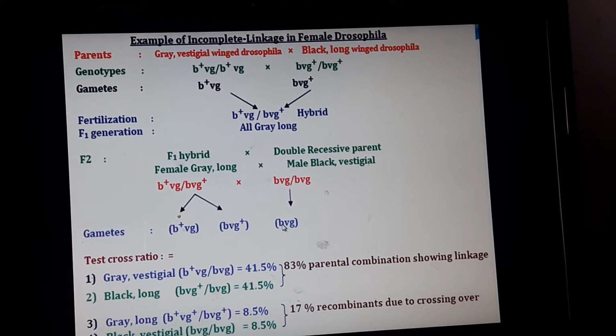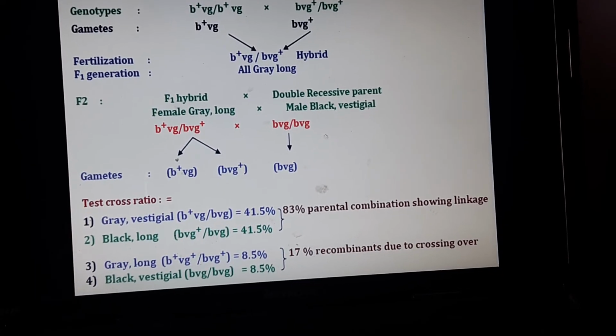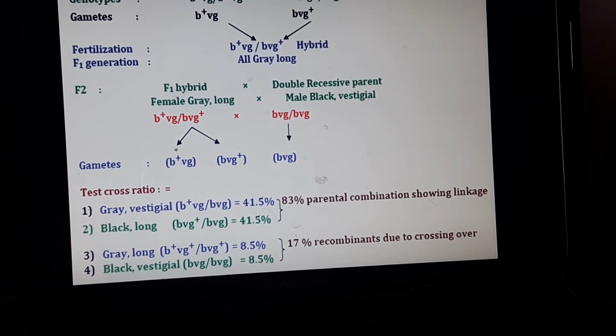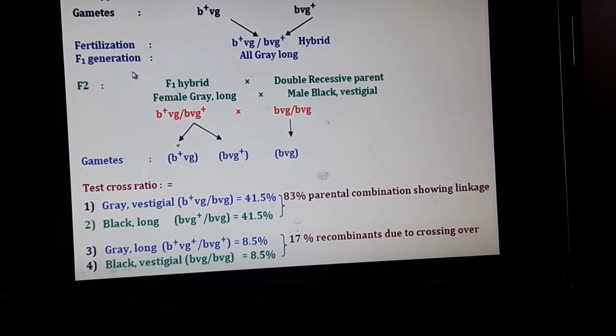During fertilization in the F2 generation, the test cross ratio shows a difference due to crossing over.